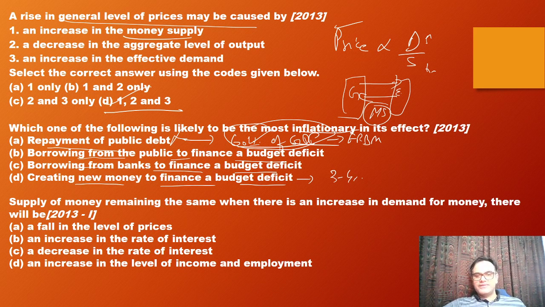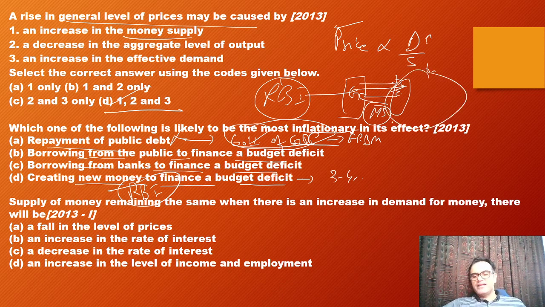Creating new money to finance budget deficit. So herein, RBI is providing new money supply, and an add-on money supply is now getting to the economy. So higher money supply will happen, and higher money supply would mean more inflation. So therefore, the perfect answer to this question is D.